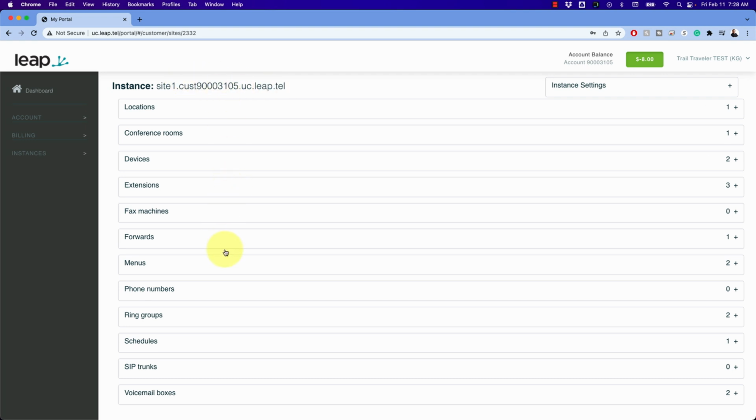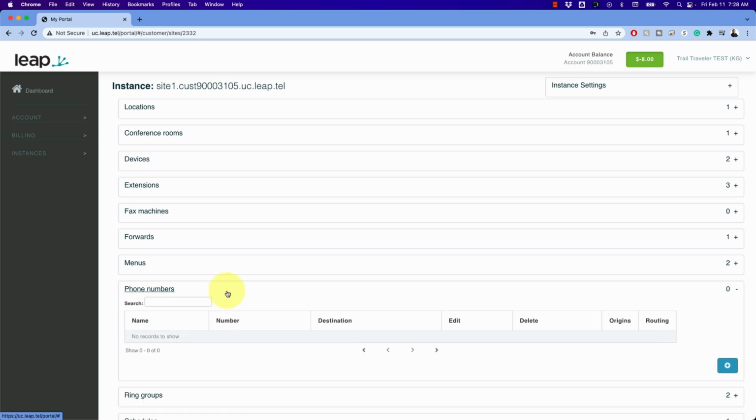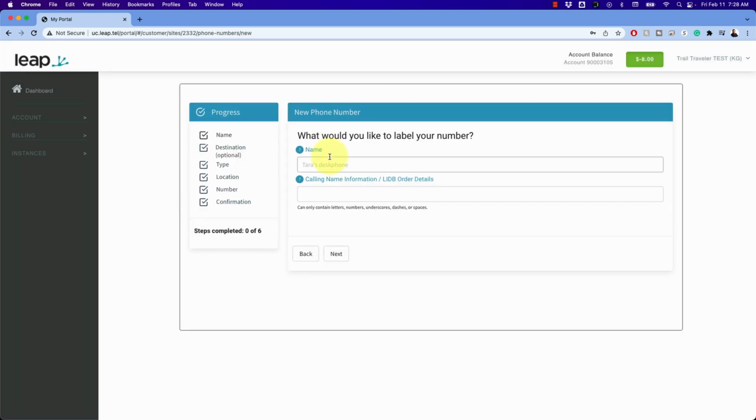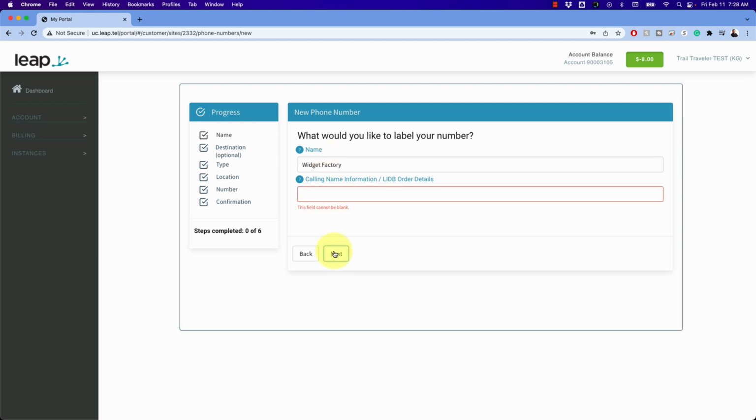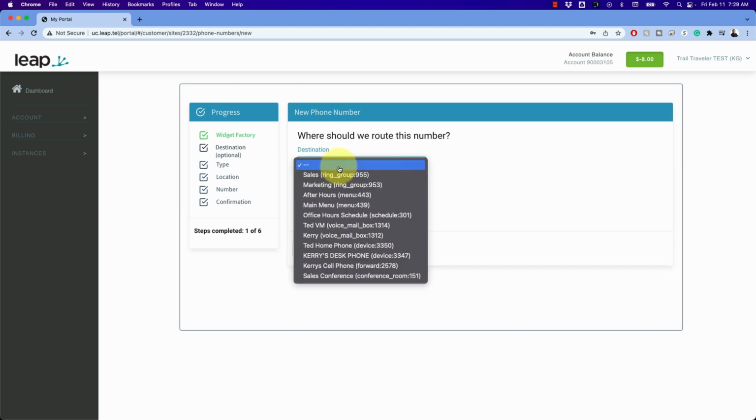But first, we need to start with the basics, and we need a phone number. So I'm going to come over here to phone numbers, and we'll just add a phone number. This will be Widget Factory, our main number, and we'll just go ahead and hit next. Oh, we have to have a caller ID. Where should we route it?